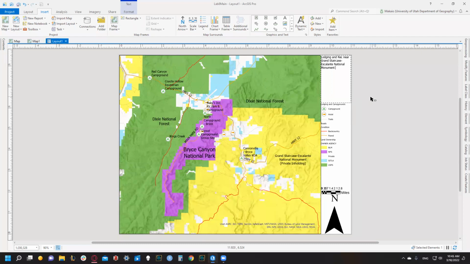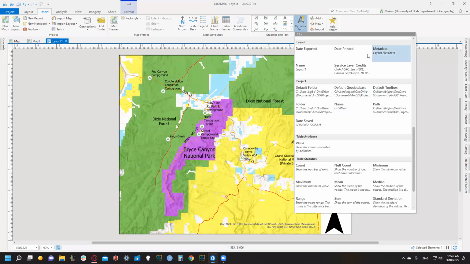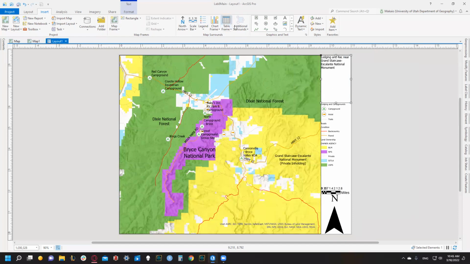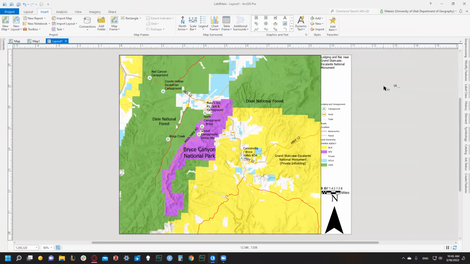Cool. Awesome. Getting rid of the dynamic text. No. Service layer credits, yes. We'll draw the small box of shame.